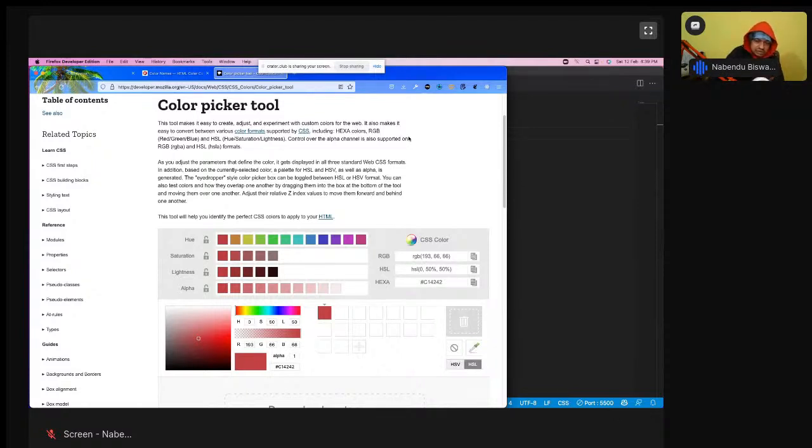The first thing we will learn about is the hexa, which is the oldest way to give the color, and it has been there from 1995 when CSS came into the picture. So you have to give this hash and then the code. What is this code? This is a hexa code. Why is it a hexa code, and what is a hexadecimal code, by the way?